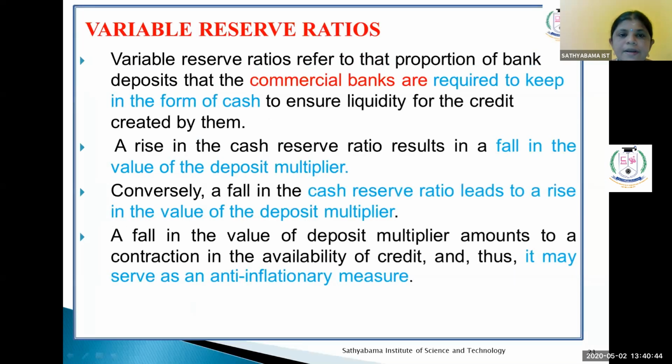And variable reserve ratios. Variable reserve ratios refer to that proportion of bank deposits that the commercial banks are required to keep in the form of cash to ensure liquidity for the credit created by them. A raise in the cash resource ratio results in a fall in the volume of the deposit multiplier. Alternatively, a fall in the deposit multiplier amounts to a contraction in the availability of credit, and thus it may serve as an anti-inflationary measure.